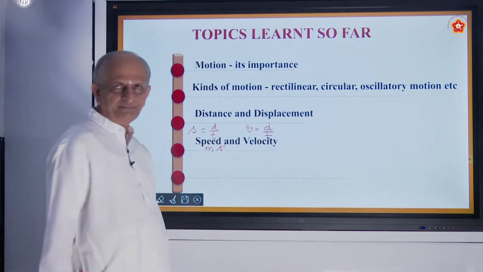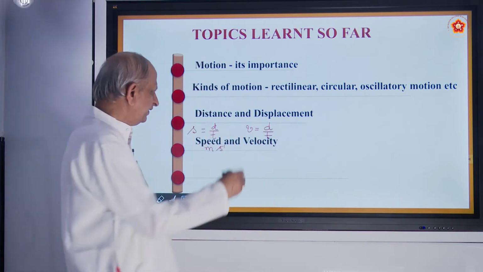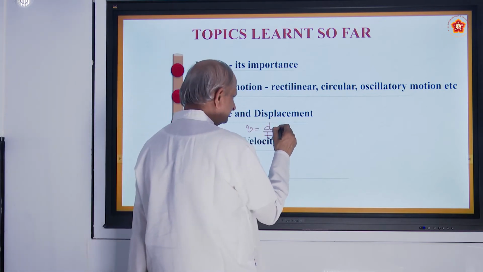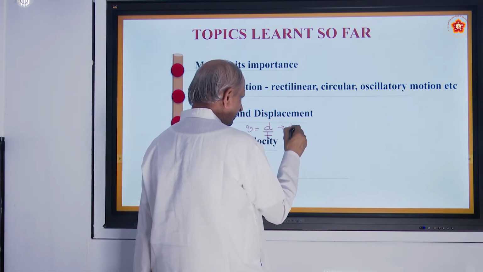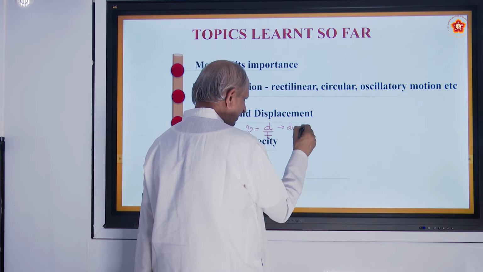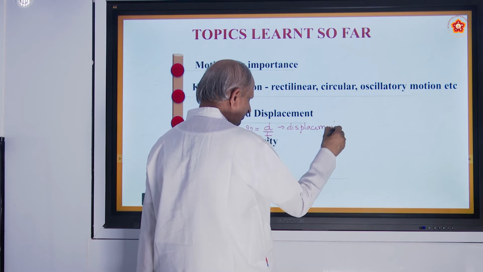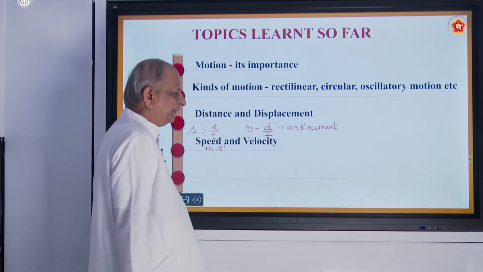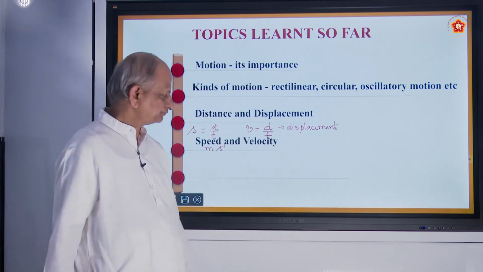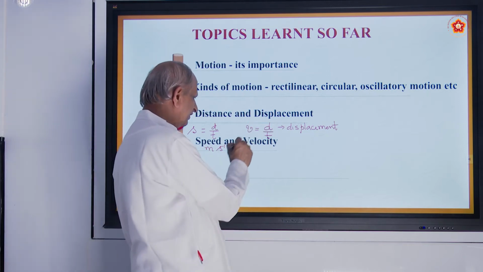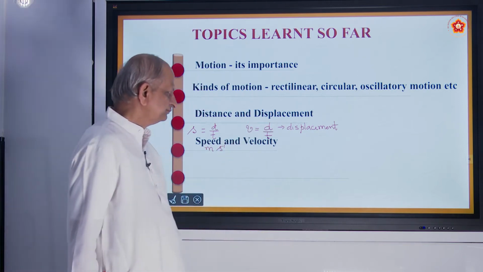The formula is the same, but here d means displacement. What is the difference between the two? Displacement is the shortest distance. It is a vector quantity. Both are measured in meter per second only.